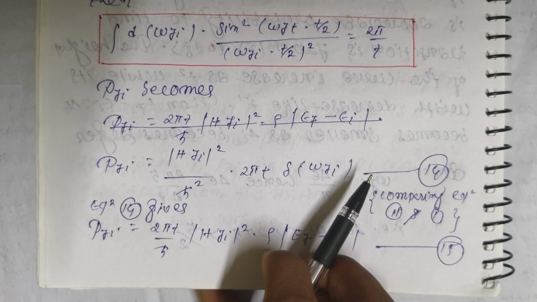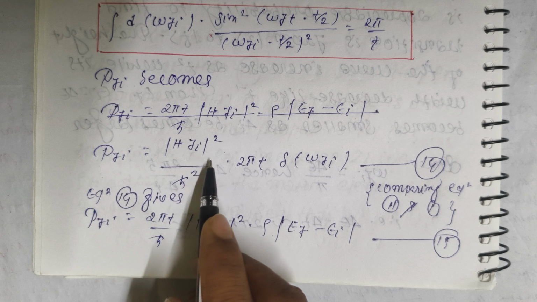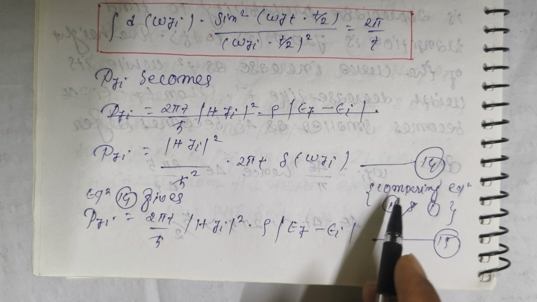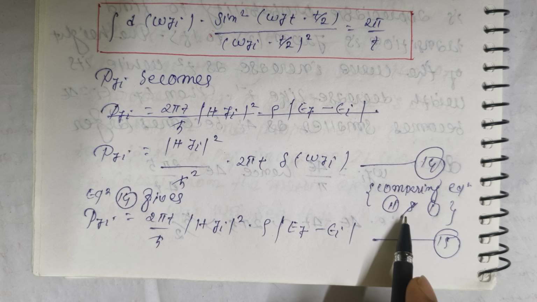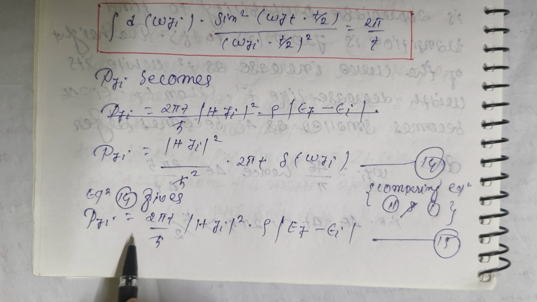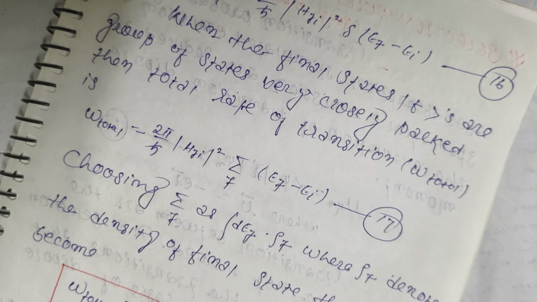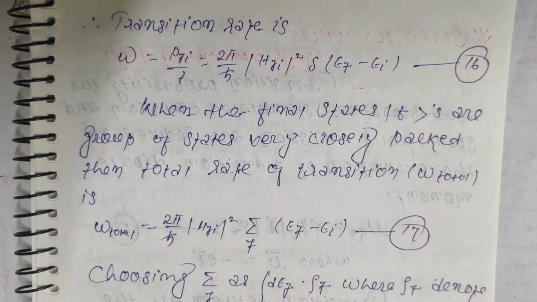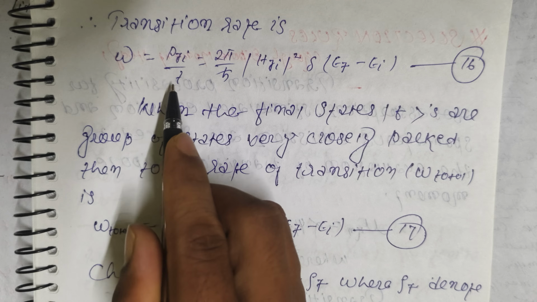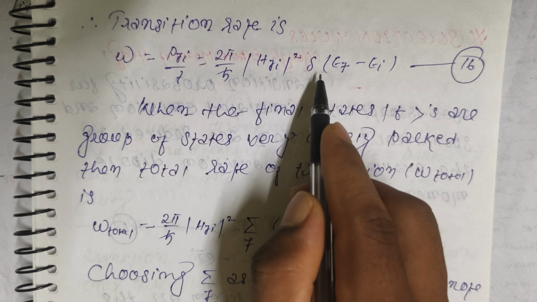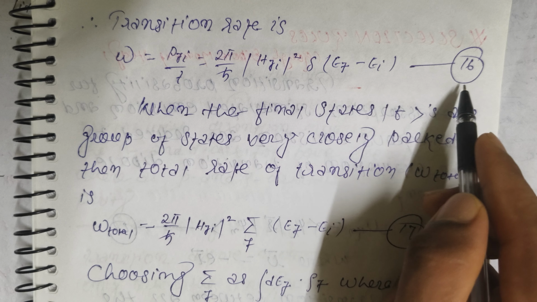P_fi becomes P_fi is equal to |H_fi| whole square by h cross square into 2 pi t rho(W_fi). This is equation 14, friends. Comparing equation 11 and 14, equation 14 gives P_fi is equal to 2 pi by h cross t |H_fi| whole square into rho(E_f minus E_i). This is equation 15, friends. Now, friends, transition rate W is equal to P_fi by t is equal to 2 pi by h cross |H_fi| whole square rho(E_f minus E_i). This is equation 16, friends.